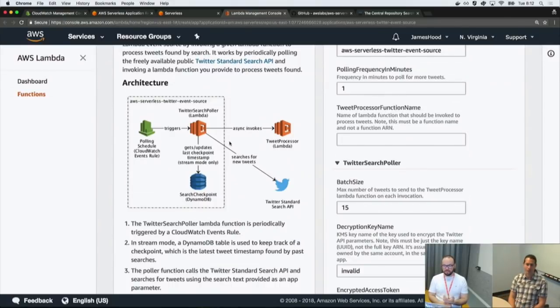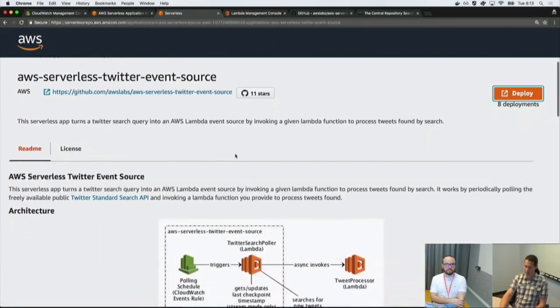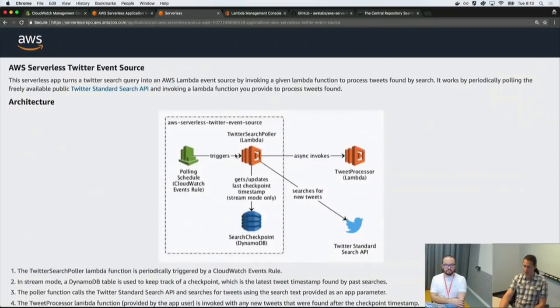Any more questions on the repo? Yeah, I think I'm good to go. I was just looking at the chat. There was one question about the poller, if we can reduce that to 30 seconds. But I believe that's more of you're using CloudWatch events from what I can see. And that's on a per minute basis. Yes, if you look at CloudWatch events, or if you look at this diagram, this actually explains the app. I'm going to go back to this page so we can just see it here.